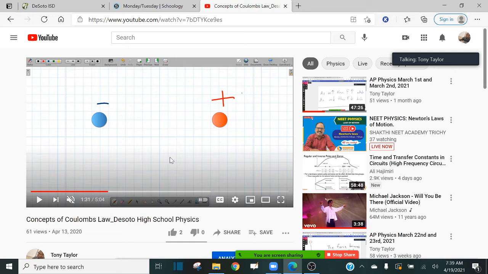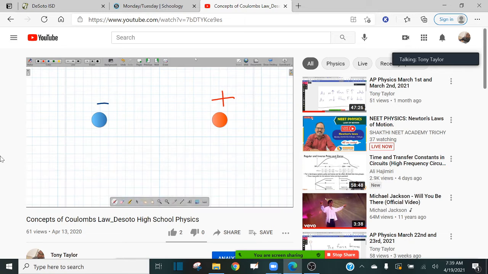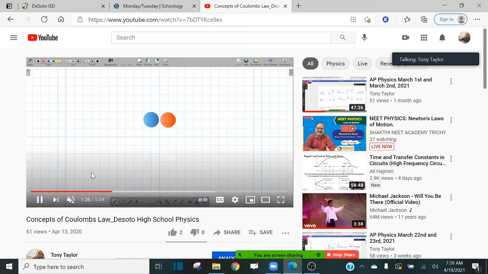Suppose I'm holding these two charges in my hand, and I place them next to each other, and then after a few seconds, I just let my hands go. What's going to happen to these two charges? Well, in this case, opposites attract, so they're going to be drawn toward each other. Because one is negative and one is positive, opposites attract. So remember that, guys.